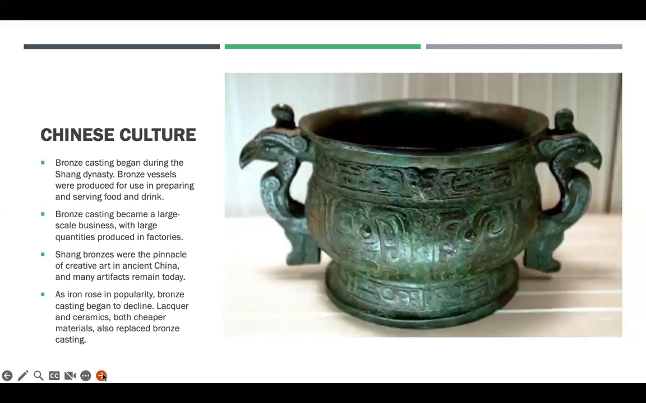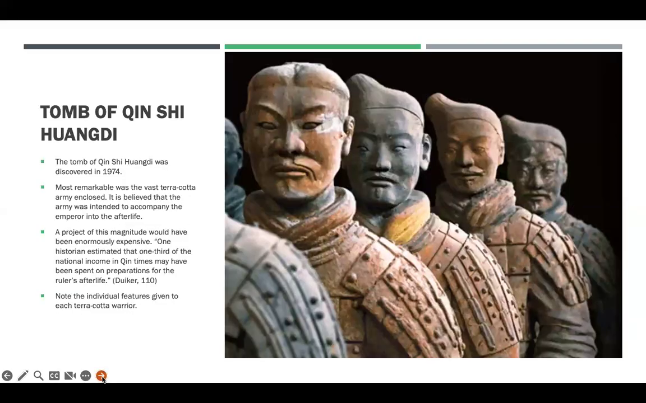So, bronze casting began to be used during the Shang dynasty, and these are some of the most ornate objects. Shang bronzes were the pinnacle of creative art in ancient China. So, rather than having elaborate pyramids or statues or the Sphinx or anything like that, they had cups and things like this. However, they also had these terracotta warriors, which were very essential.